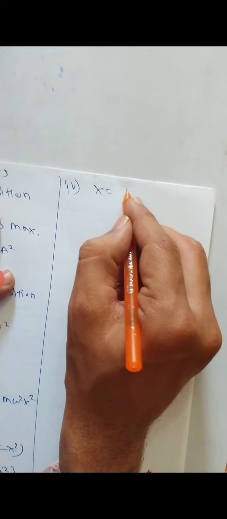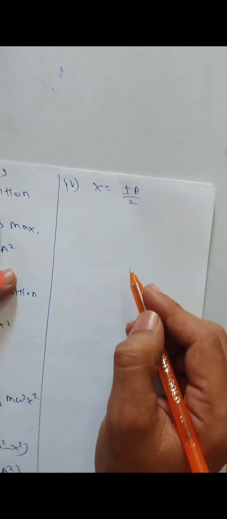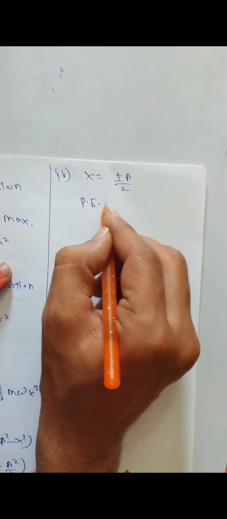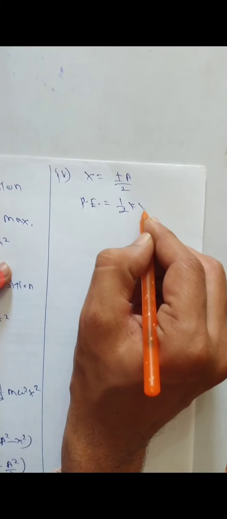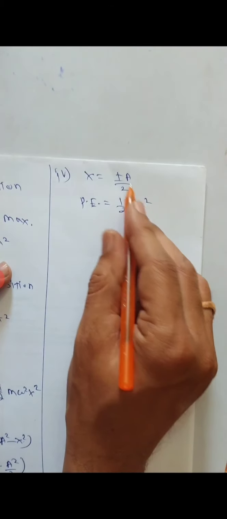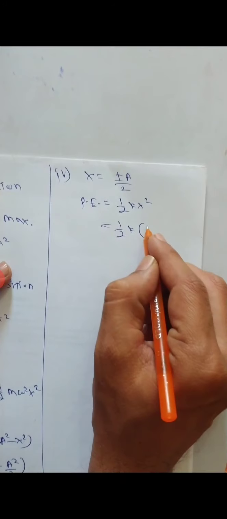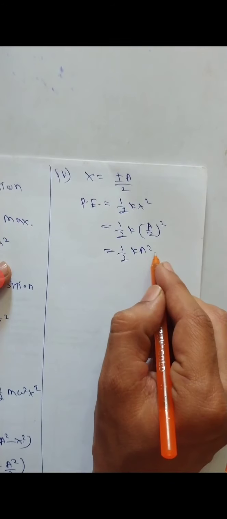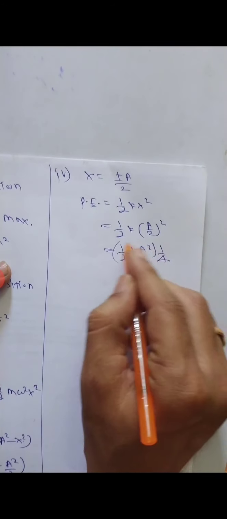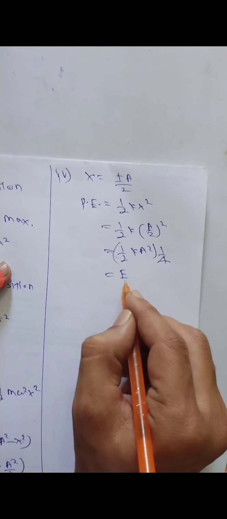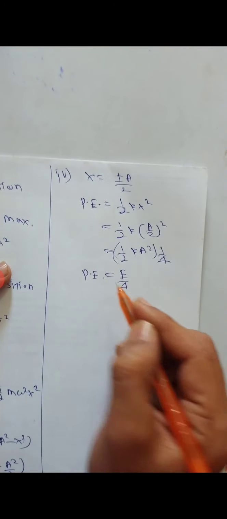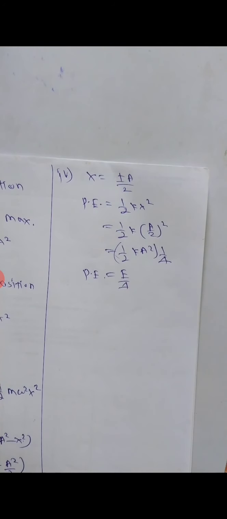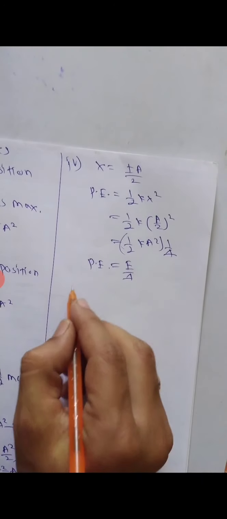At x equal to plus minus a by 2, if you consider this position, then your potential energy will be what? Potential energy is equal to half k x square. Now if you put x equal to a by 2, so what will it be? A by 2 bracket square, so it will be half of k a square into 1 by 4. So again this is nothing but your total energy, so which is equal to E by 4, which is potential energy. So I can write in terms of kinetic energy and potential energy also.